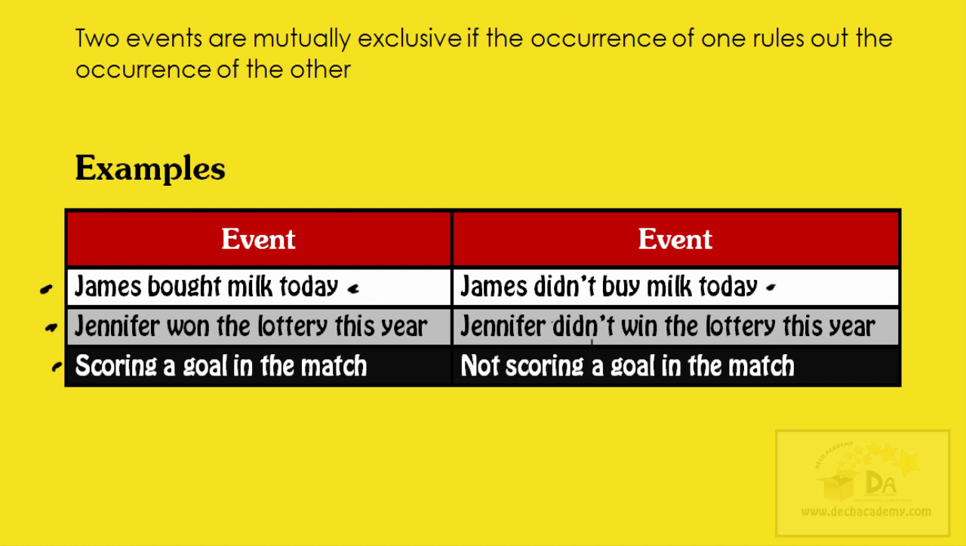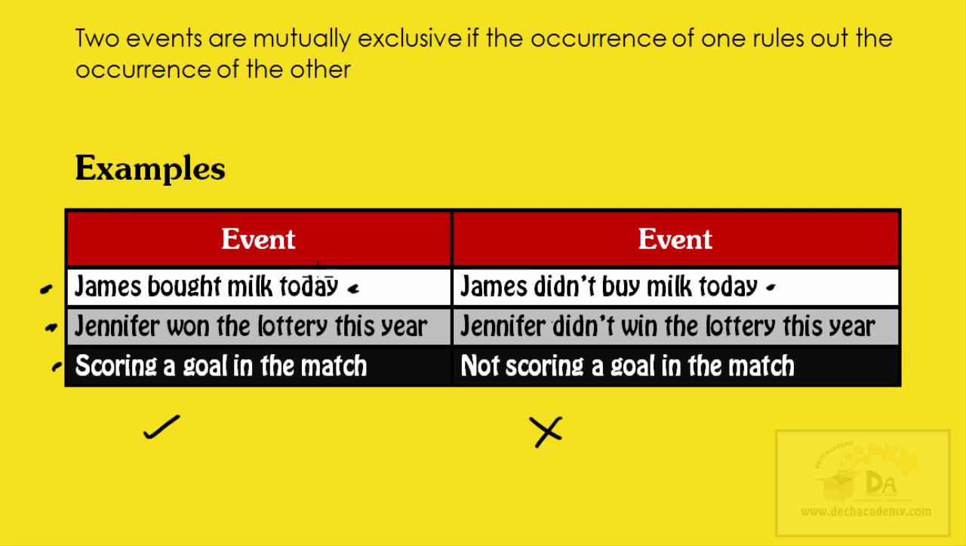Scoring a goal in a match is one event. Another event is not scoring a goal in the match. Now, if a player scores a goal in a match, the player cannot not score a goal in a match. So let me make sense of that. If the event that a player scores a goal takes place, then the event that the player didn't score cannot hold. So scoring a goal and not scoring a goal are mutually exclusive events.